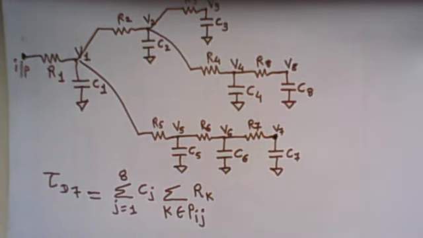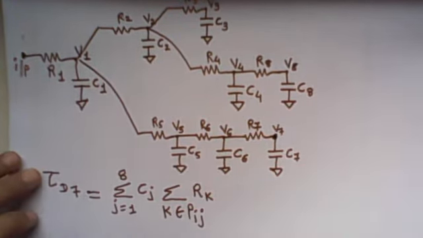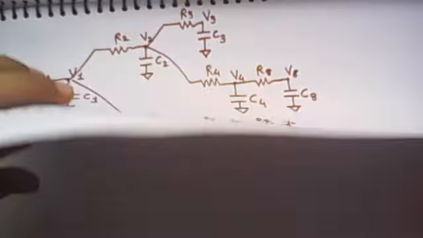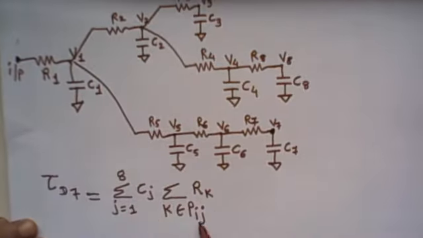First of all, let me substitute j equal to 1. Tau D7, where j is 1, gives C1. Now when j is 1, what is i? i is our node 7. So what is the value of k?